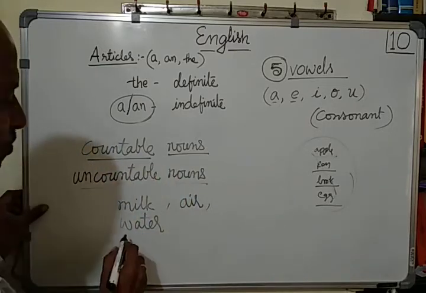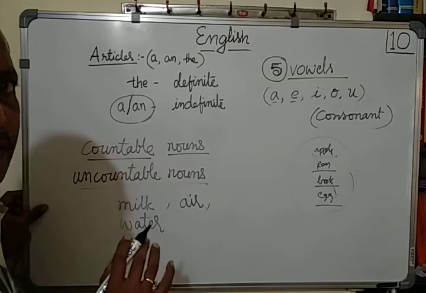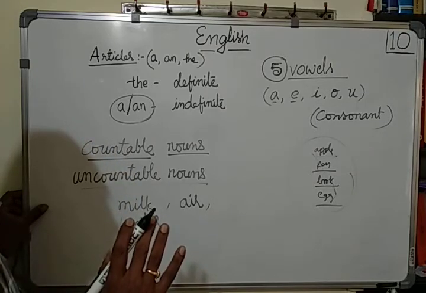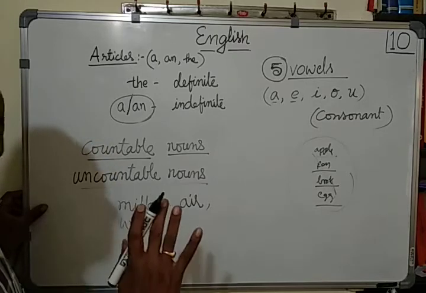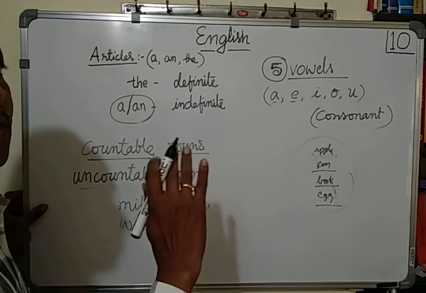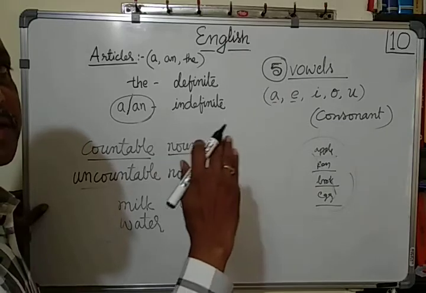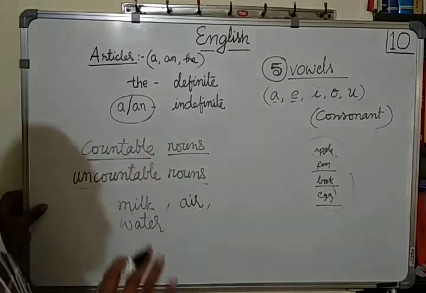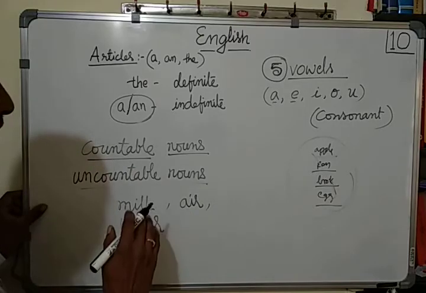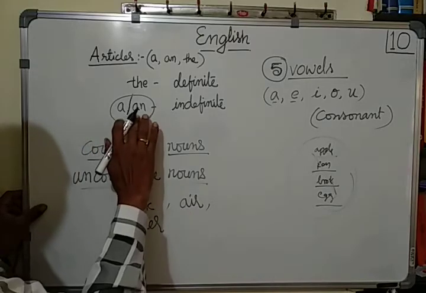No. A water. No. We cannot use a or an. Just say milk. This is milk. This is not, this is a milk. This is milk. This is water. This is air. In such a way, we have to use a and an.